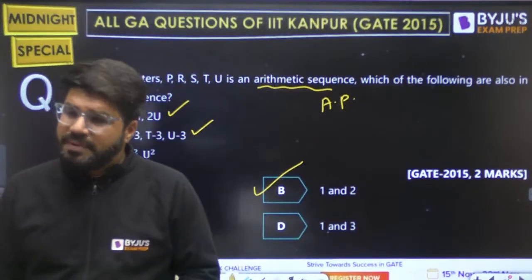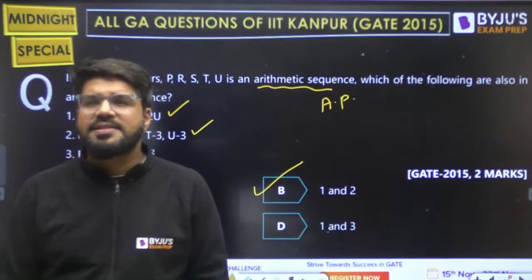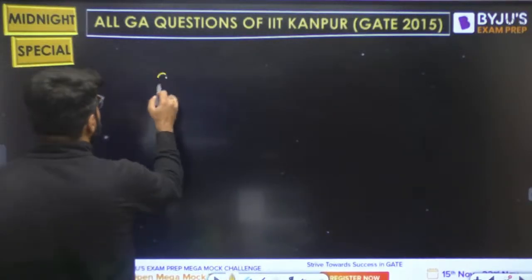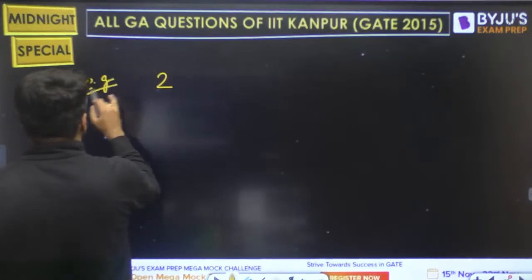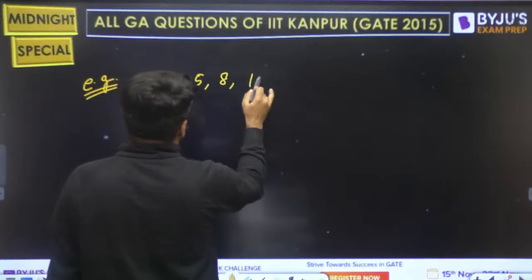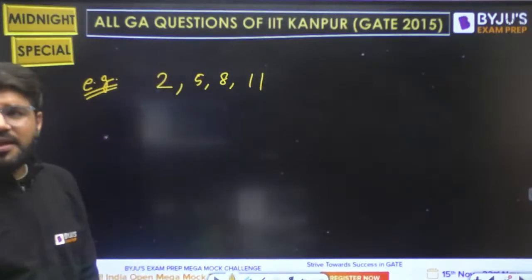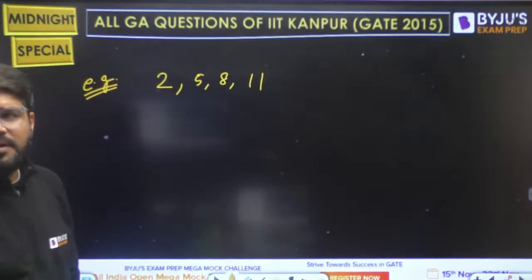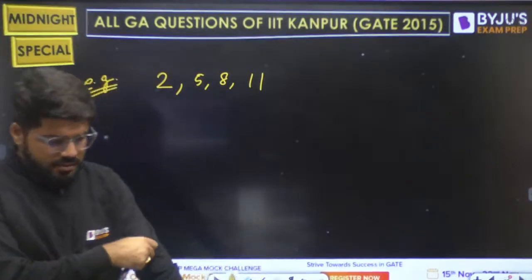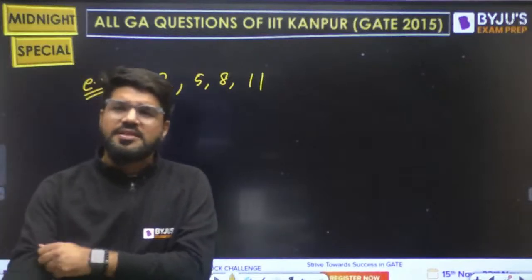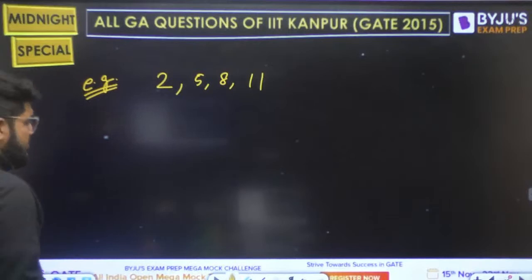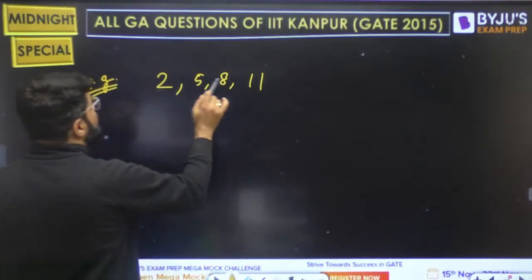But sir, if I don't remember the standard results at that time, I can imagine any AP. Suppose, as an example, I take 2, 5, 8, 11. Four numbers are enough to consider, right? How long will it take? I can't say exactly. I'll cover all the questions, but the speed depends on the josh of the students also, but 2 to 3 hours will be there.